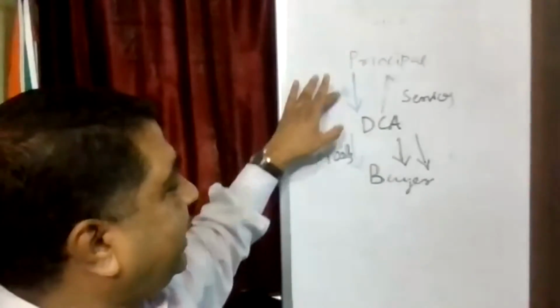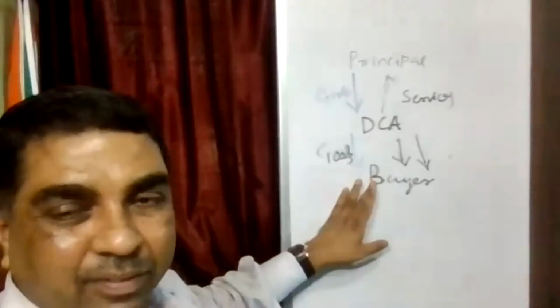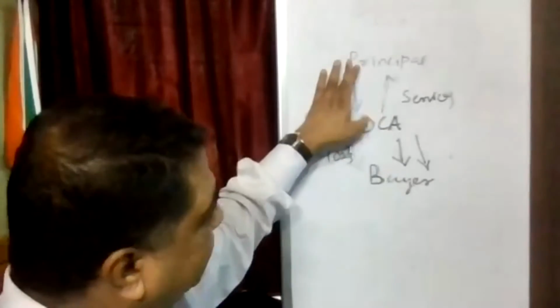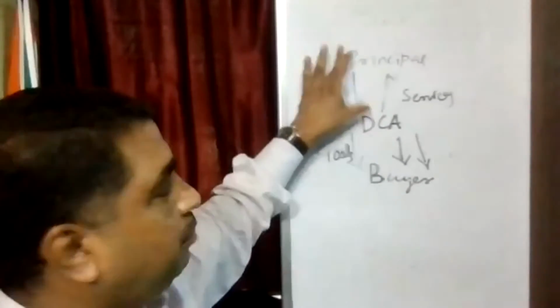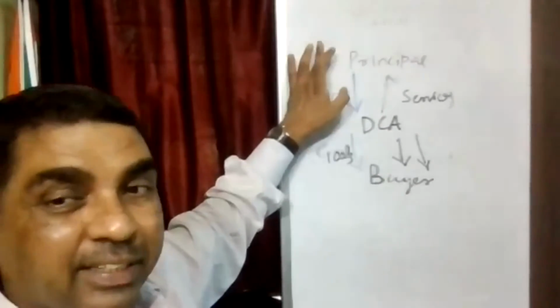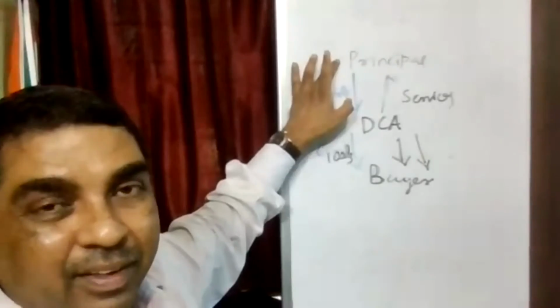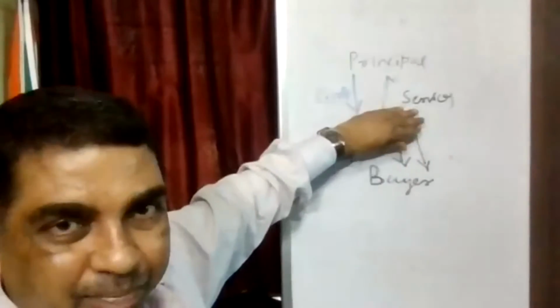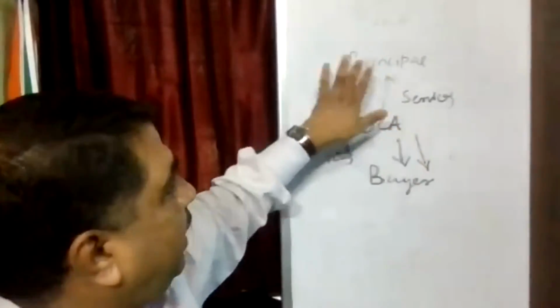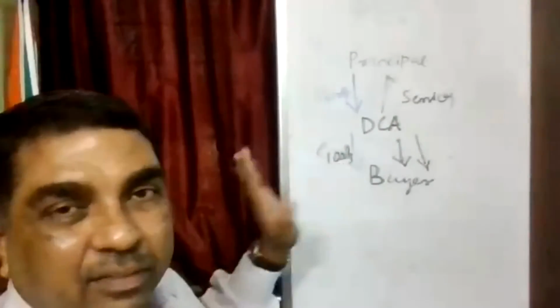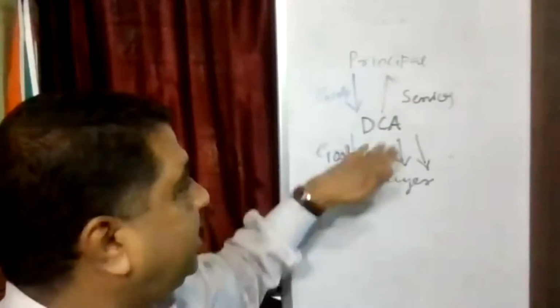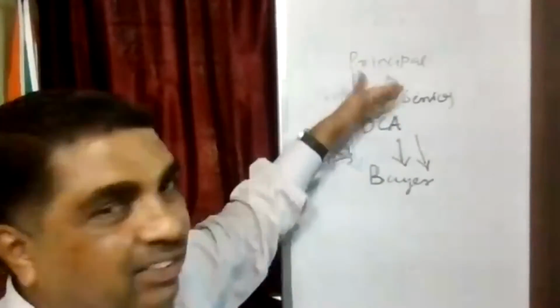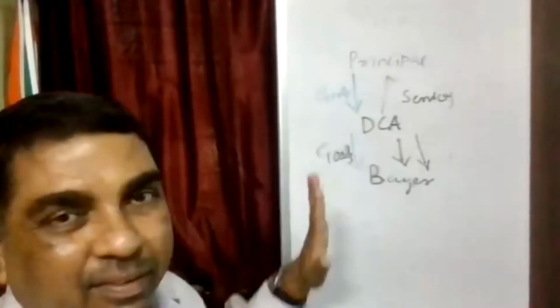As I was explaining to you, we have to see who is raising the invoice. If invoice is raised directly by the principal to the buyer, or invoice is raised through DCA to the buyer, but it is raised by the principal. Principal is raising the invoice. If principal is raising the invoice, then technically DCA is not an agent. It is a supply made directly from principal to the buyer.